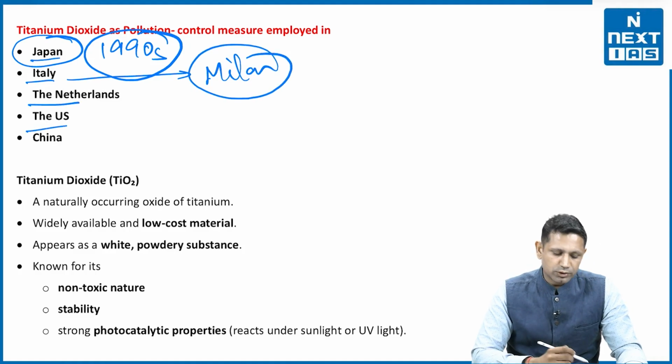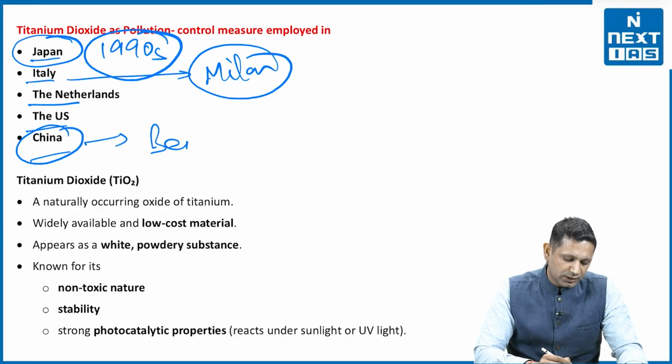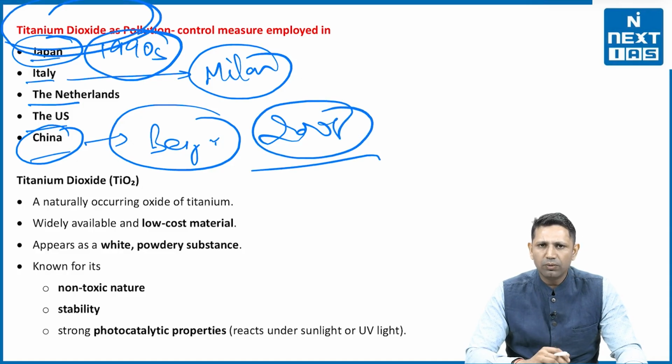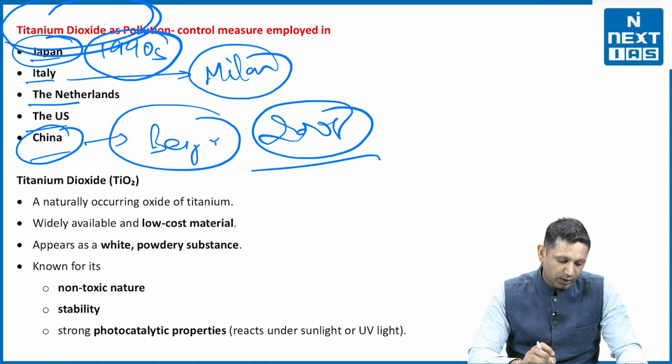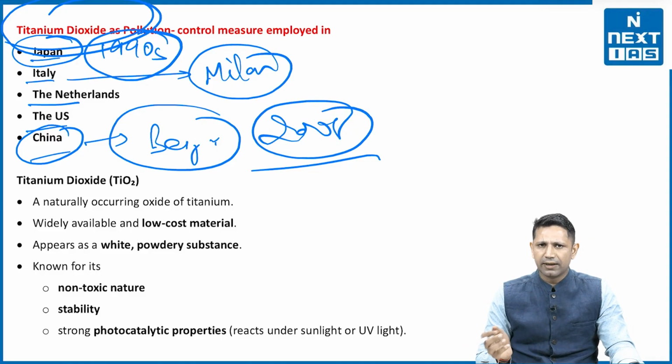Then Netherlands has also used it. USA, China both have. China has used it in the case of Beijing, and during the Beijing Olympics of 2008, China used this titanium dioxide to keep the air clean. Now let's see what is this titanium dioxide and how does it help in cleaning the air.